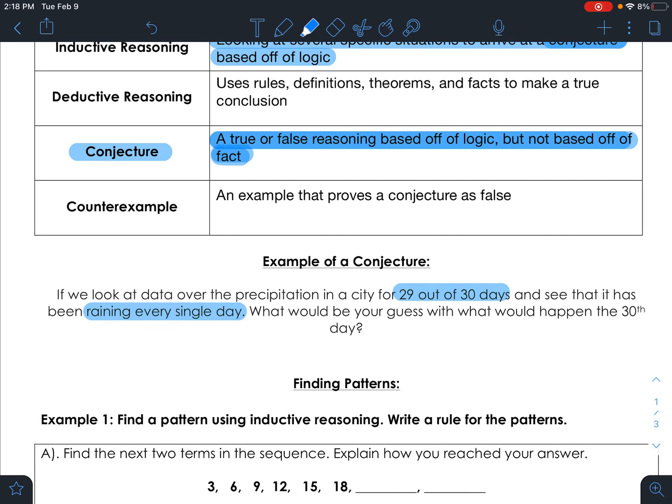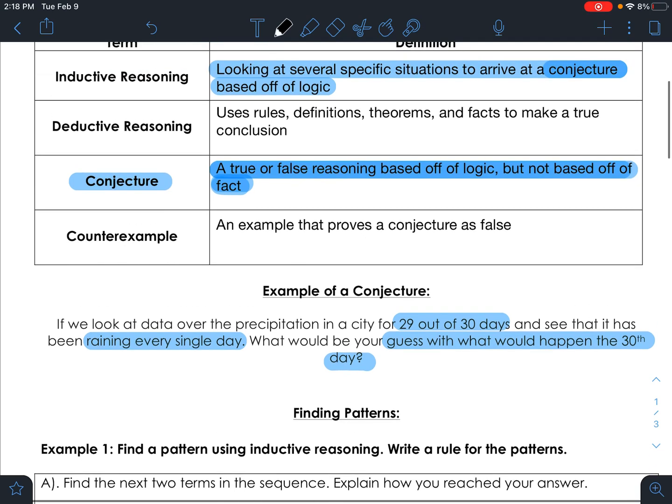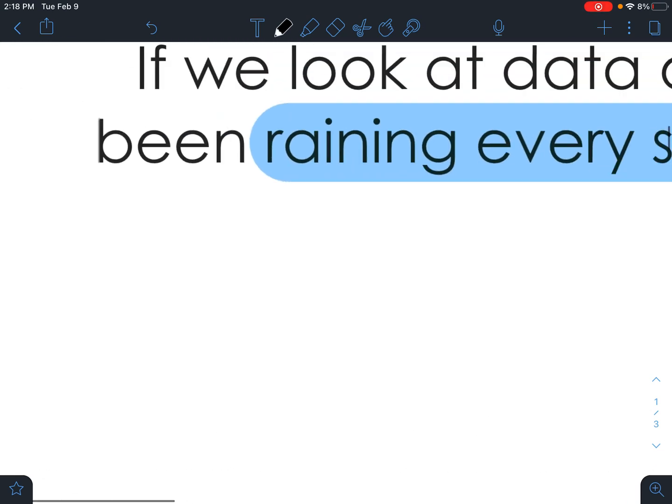Our job is to now guess what is going to happen on the 30th day. The last 29 days, it's been raining, and we get to the 30th day, and we have to guess what's going to happen. We're going to be looking at those patterns of the weather to say that our guess is that it's going to rain.